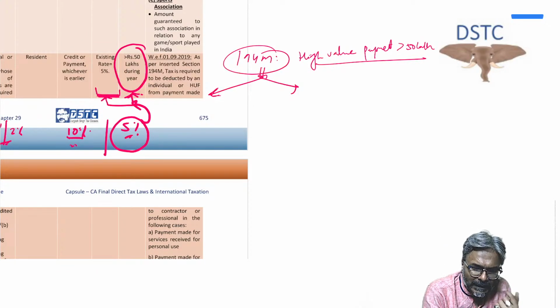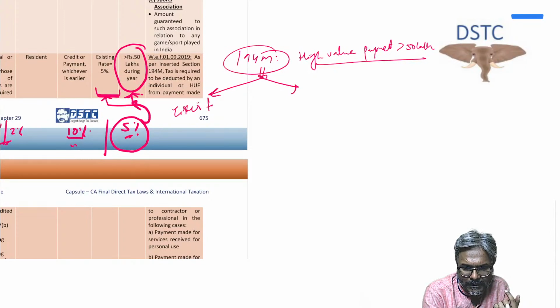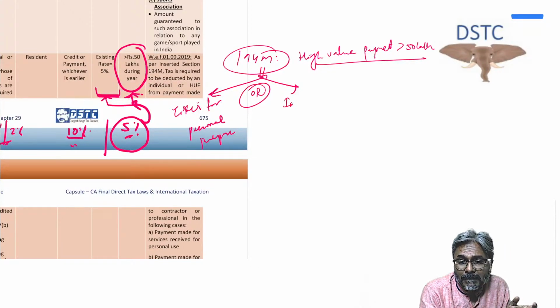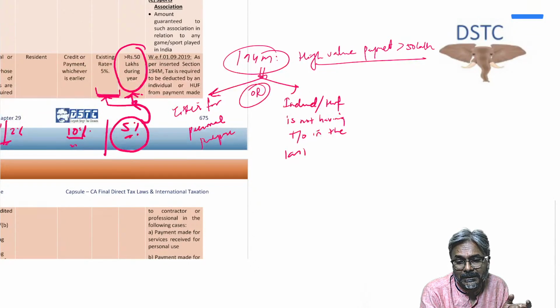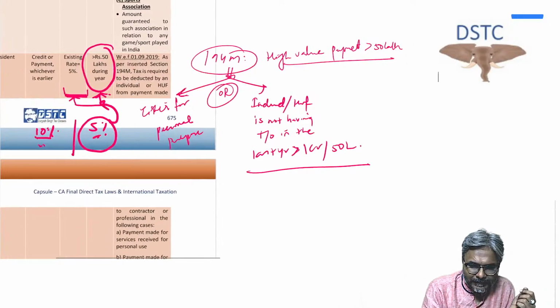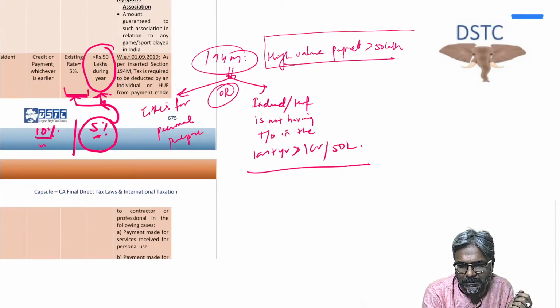Now, in this case, either it is for personal purpose, or the individual or HUF is not having turnover in the last year of more than rupees 1 crore or 50 lakhs, as the case may be. So this is about the high value payment, students, in excess of rupees 50 lakhs.